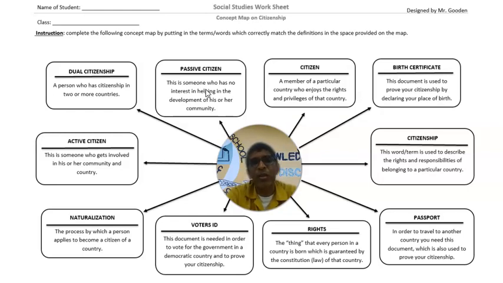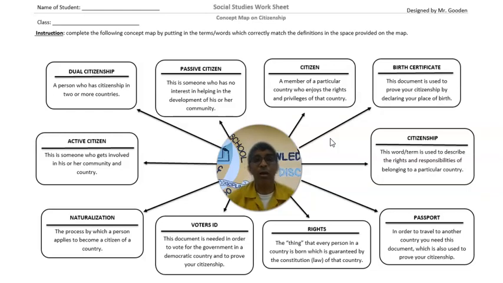Which brings us to the question, who is a citizen? That's the next one right across here. See this one right here? And while we're doing this, look at your copy and make sure you put in the correct answer. All right? So a citizen is someone who's a member of a particular country and they enjoy the rights and privileges of that country. A citizen builds this country, right? So you don't only enjoy the rights of that country, but you build up that country. You love your country, you're proud of your country, and you want to make sure that your country does well. And you don't speak bad about your country either.